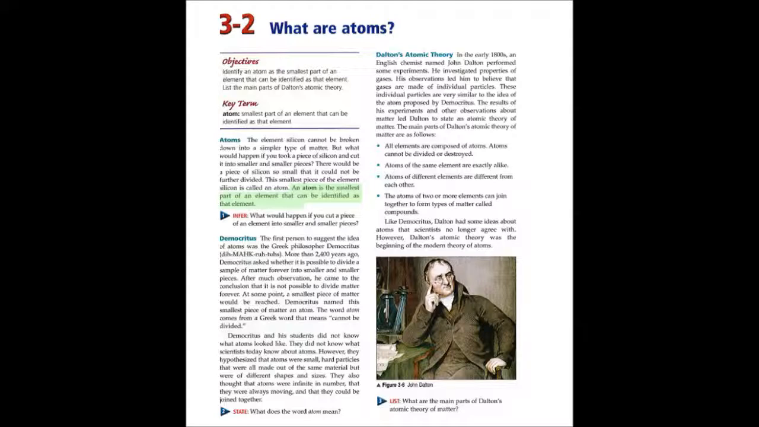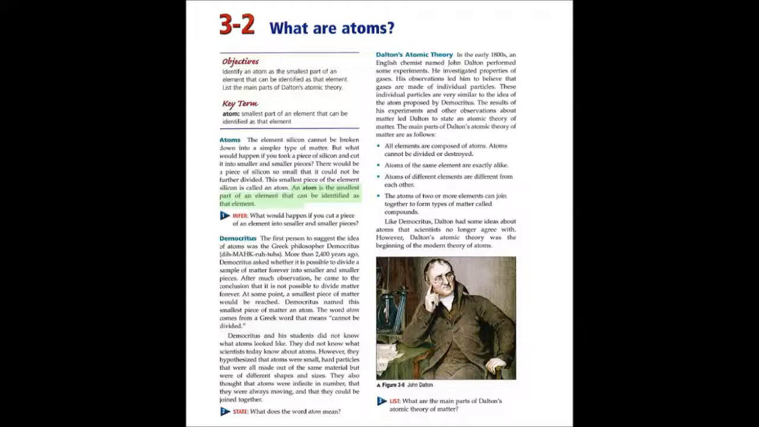Democritus and his students did not know what atoms look like. They did not know what scientists today know about atoms. However, they hypothesized that atoms were small, hard particles that were all made out of the same material, but were of different shapes and sizes. They also thought that atoms were infinite in number, that they were always moving, and that they could be joined together. 2. State. What does the word atom mean?